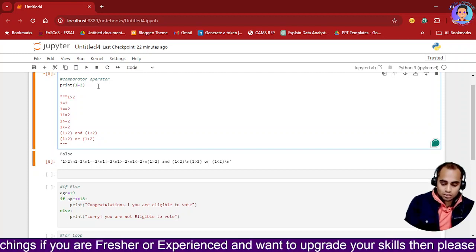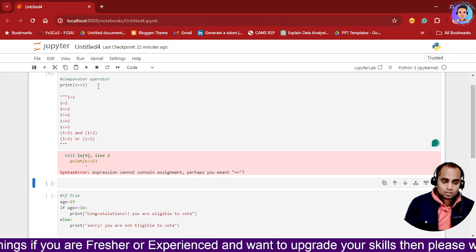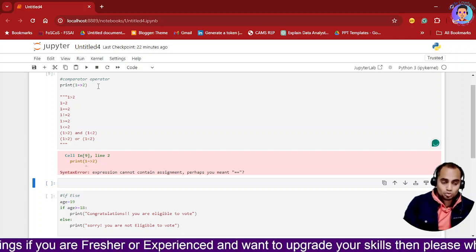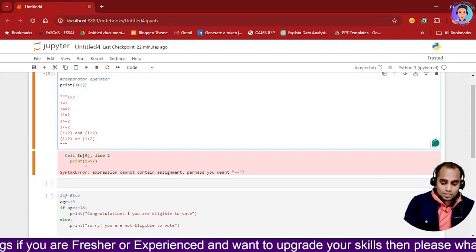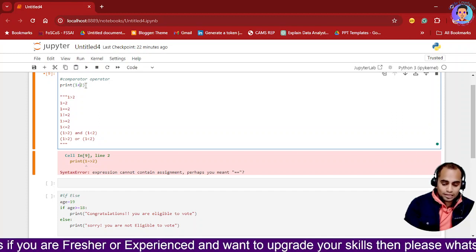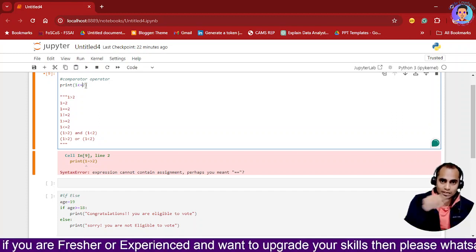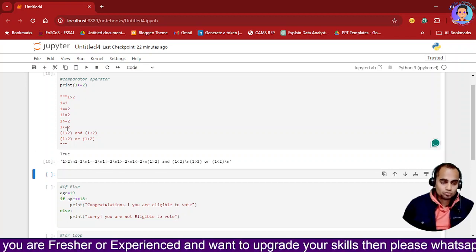If I change the sequence, if I say equals to greater than, do you think this will work? No, this is not going to work. So remember the sequence here, the sequence is important. Always say greater than equals to. And when you say less than equals to, again it will be less than and then equals to, and then it will be true. This is how the true value will come.